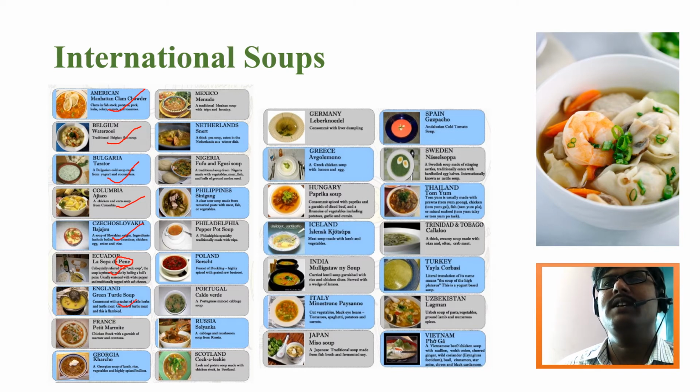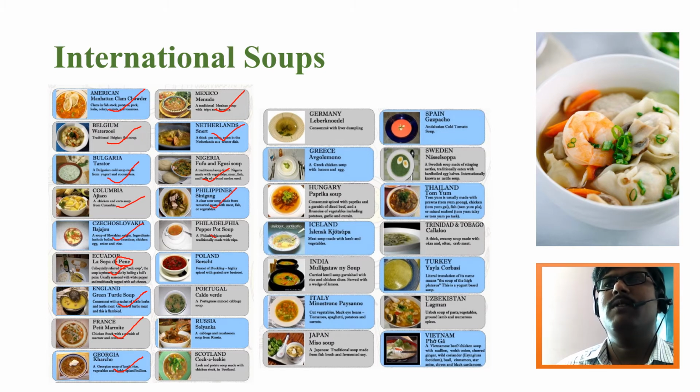And after that, very traditional and old, we know the national soup of England, that is green turtle soup. They are using the stock water from the turtle meat, so this is known as green turtle soup. After that, petit marmite is also another famous and well-known soup from France. After that, cacho from Georgia, and menudo from Mexico, and sneth from Netherlands, fufu and egusi soup from Nigeria, and sinigang from Philippines,